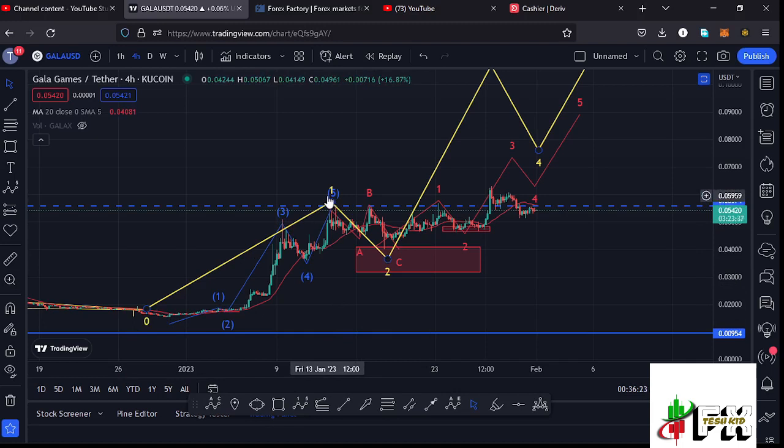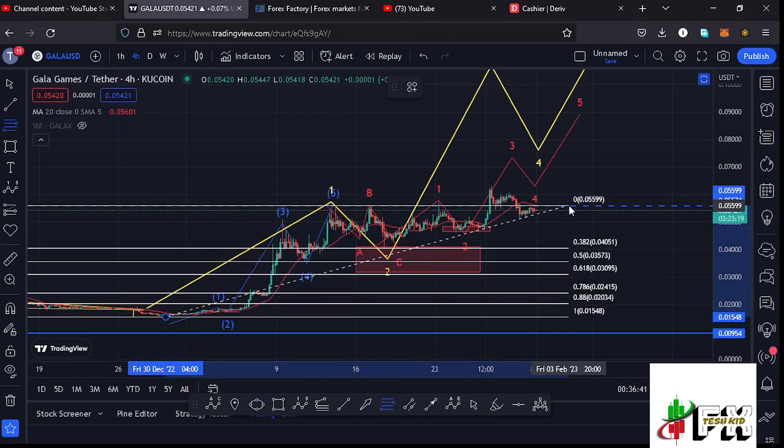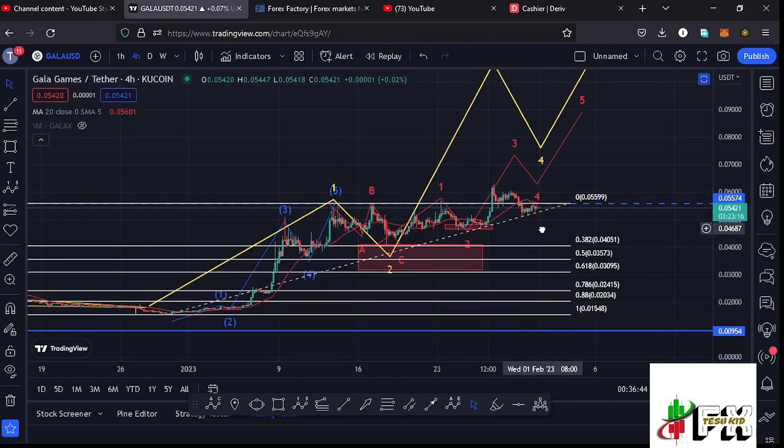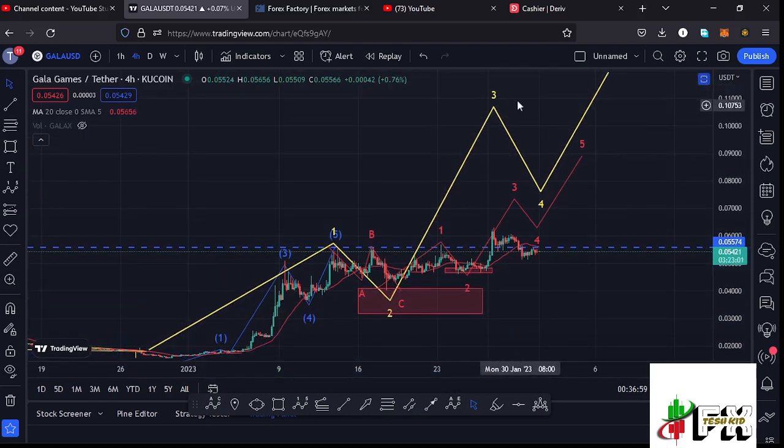And after seeing the formation of a larger Elliott wave count 1, what we expected next is a corrective structure in the formation of a larger Elliott wave count 2, and we have seen this ABC corrective structure giving us the low for that second wave. And using the Fibonacci's, connecting them from the low of the first wave to the high of that wave 1, that gave me a minimum target area to the lower side in the formation of that wave 2 between the fib level 0.382 and the fib level 0.618. And you can see we retraced back to the fib level 0.382, so a reaction of that key area on the Fibonacci's before we started this bounce to the upside in what we can term as the formation of a larger Elliott wave count 3 to the upside.